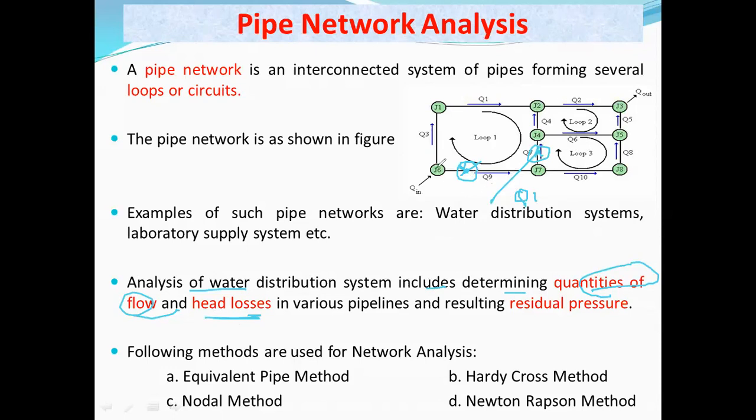Let us say at J6, the head is 10 meter, and at J7 it is 9 meter. So there is a head loss. It has occurred there by 1 meter. So this head loss, or HF, should be calculated. So it also comes under this analysis of pipe network: finding the discharge, finding the head loss, and at last finding the resulting residual pressure.